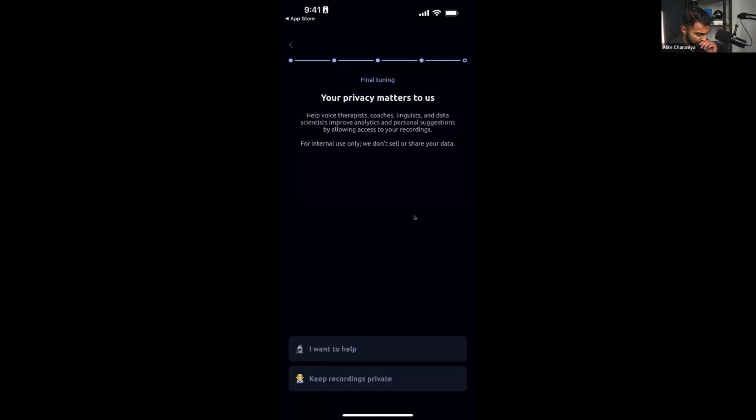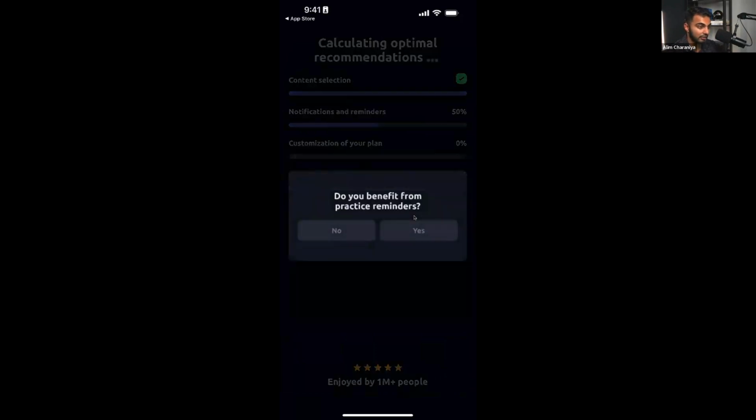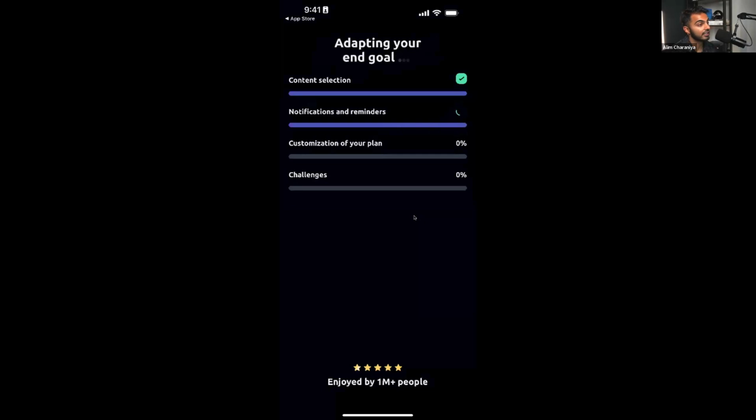Okay, so it says your privacy matters to us, and now it's going to do another set of loading. So this onboarding flow is actually very, very, very long, but they've designed it in a way where there's a good combination of social proof, scientific evidence, and personalization to make me feel like this app was meant for me. So I'm going to go ahead and finish up this onboarding.